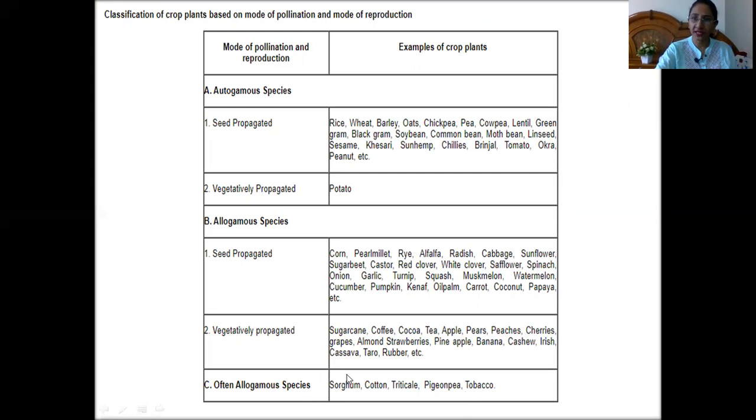So this is a very important table where you can understand different field crop species which are classified based on the mode of pollination and mode of reproduction.